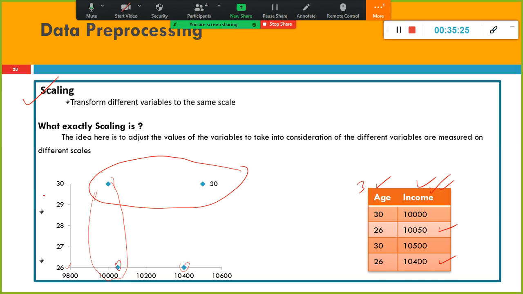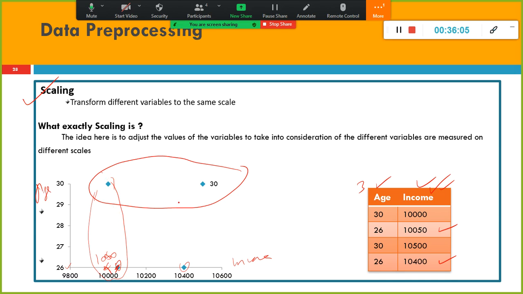So this is your age, this is your income. All we wanted to do is, in cluster 1, what are the salaries? Supposing instead of 10,500, this guy is also 10,000, so the 26-year-old is falling here. So we wanted to do something like this, we don't want to do something like this. So all the people whose salary is in the low income group category, irrespective of the age.